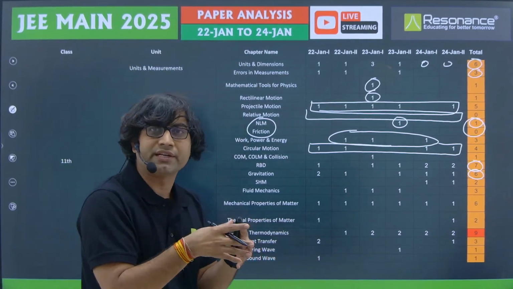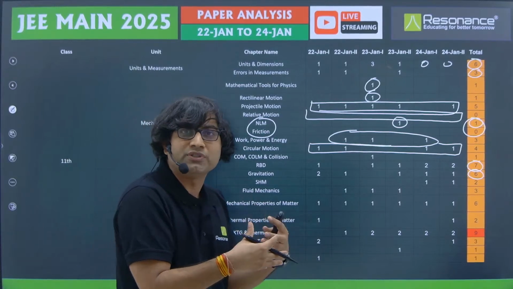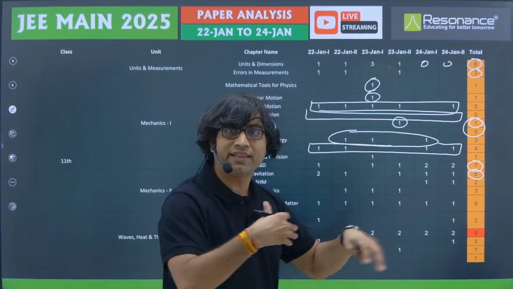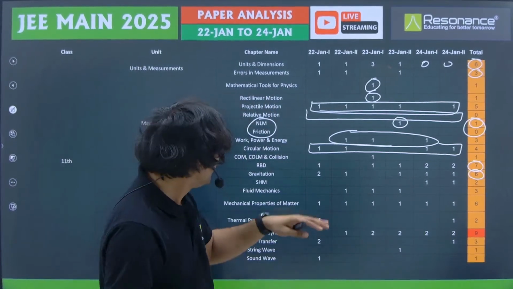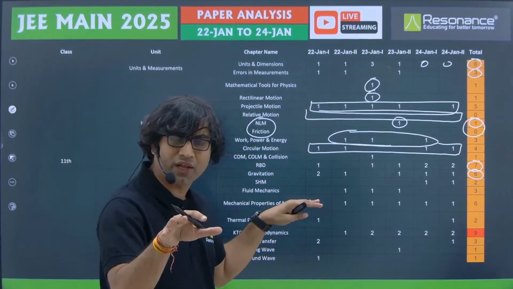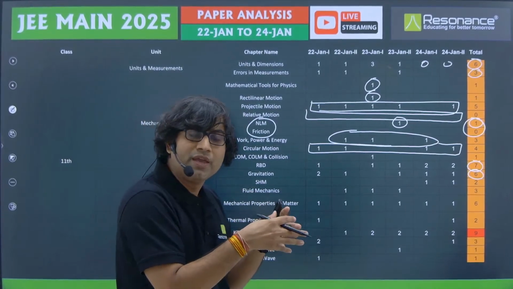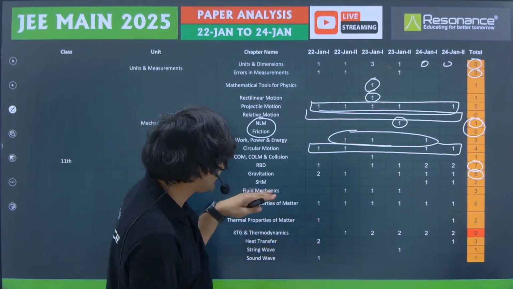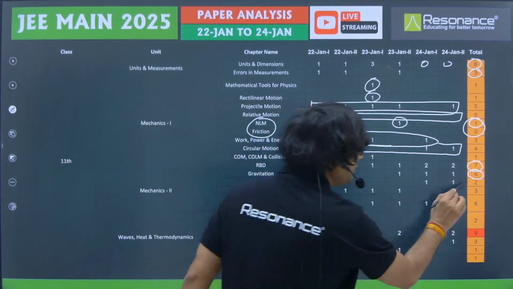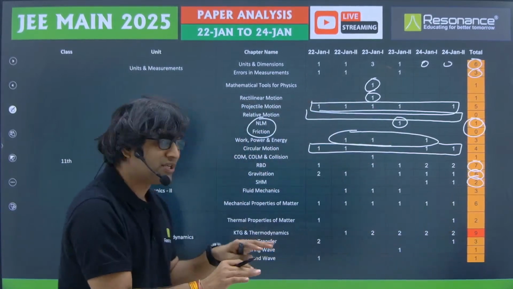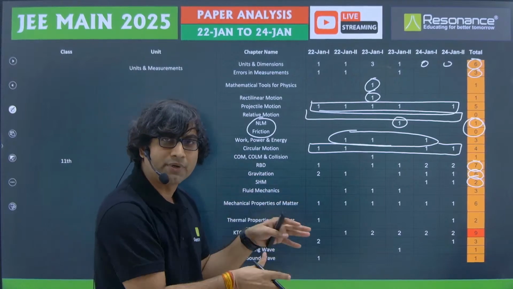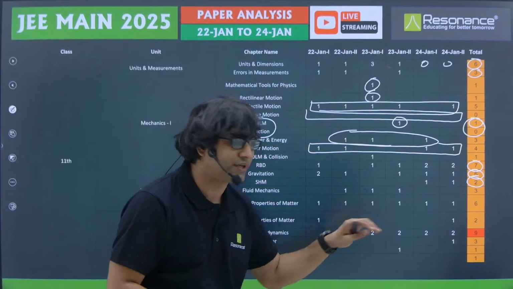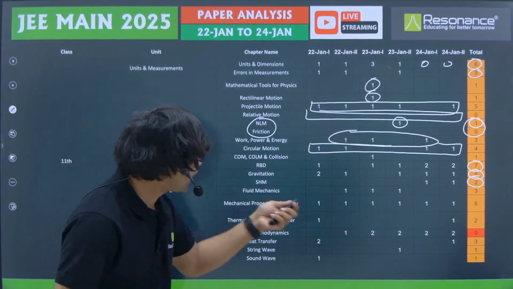Few questions were related to using the principle of superposition, and some of the questions were related to acceleration due to gravity, that is, the variation of acceleration due to gravity. And one of the questions, as far as I remember, was related to a simple pendulum. So they clubbed simple harmonic motion with gravitation. Directly from simple harmonic motion only 2 questions were asked, but simple harmonic motion was clubbed in other chapters. So if you count those questions also, the count must be somewhere around 4 to 5 questions from simple harmonic motion.